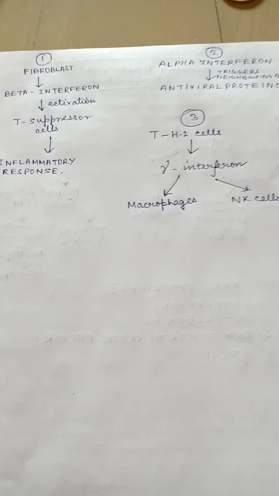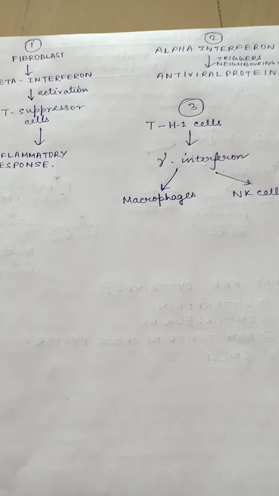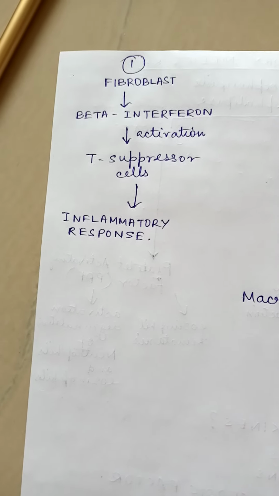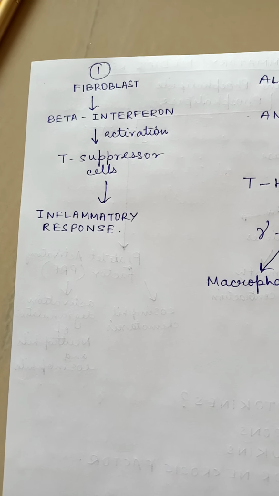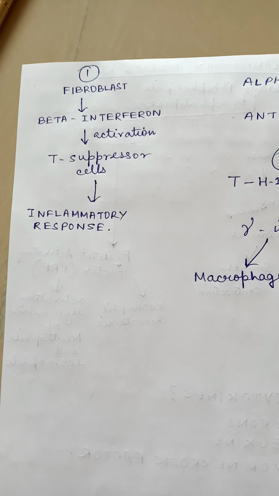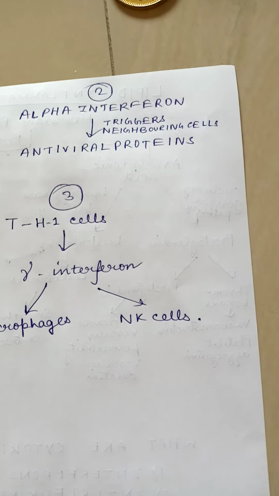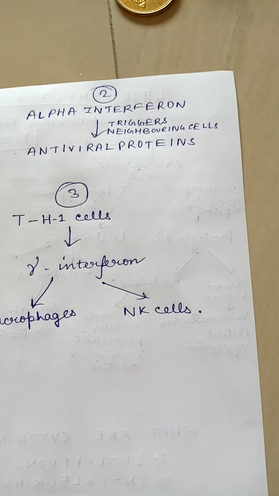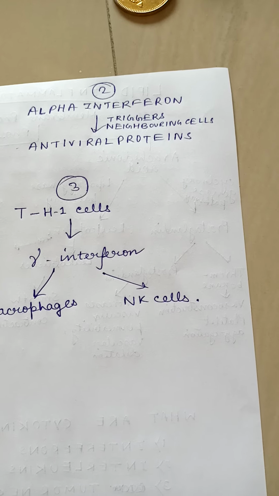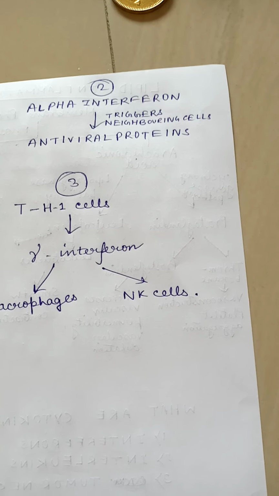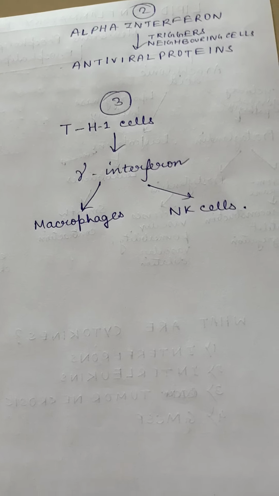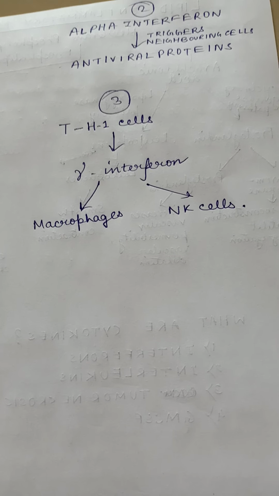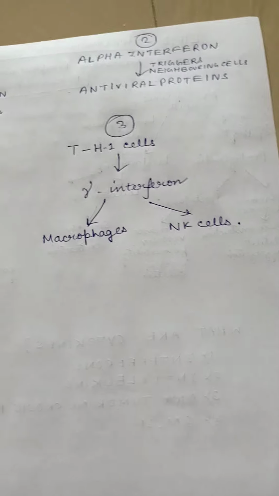Here we can see that the beta interferons are produced by fibroblasts, which activate the T helper cells, and thus an inflammatory response is produced. The neighboring cells are triggered by alpha interferon and as a result antiviral proteins are produced. The T helper cells produce gamma interferon that activates macrophages and natural killer cells to produce specific immunity.